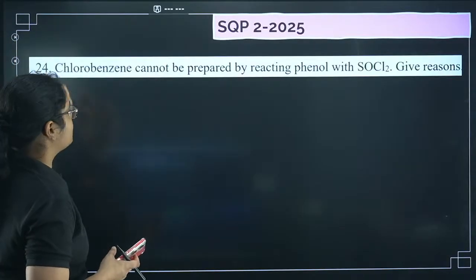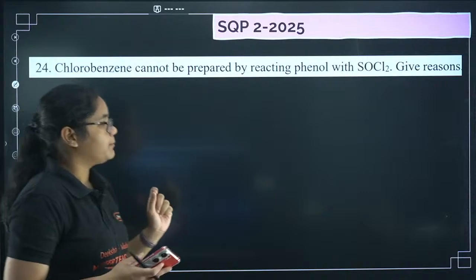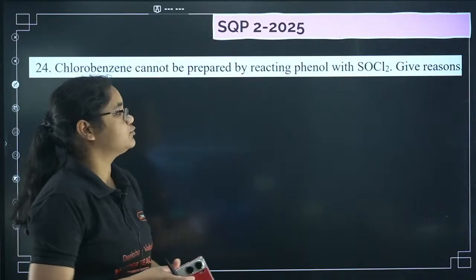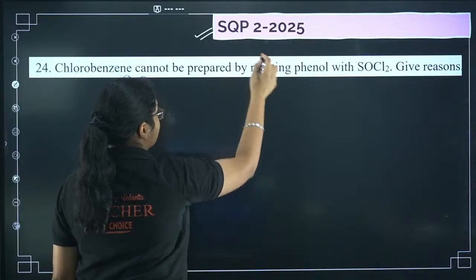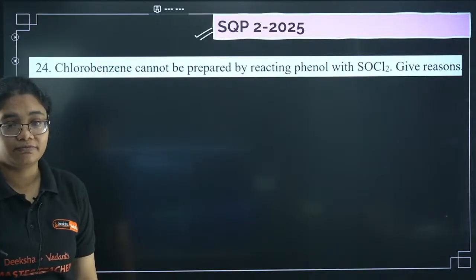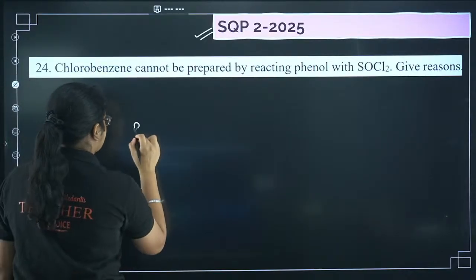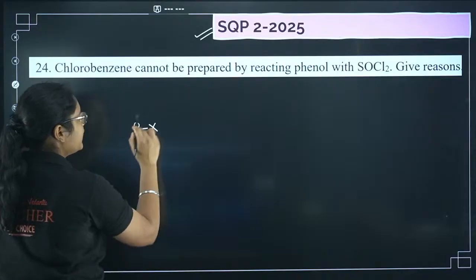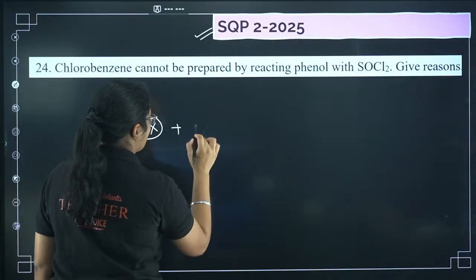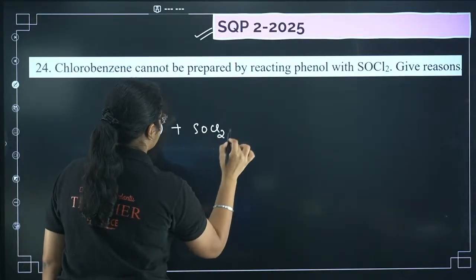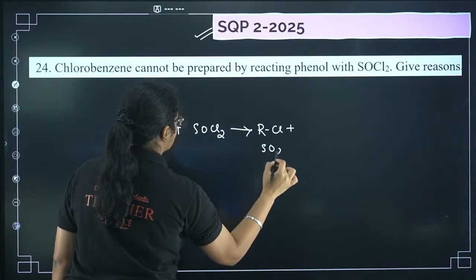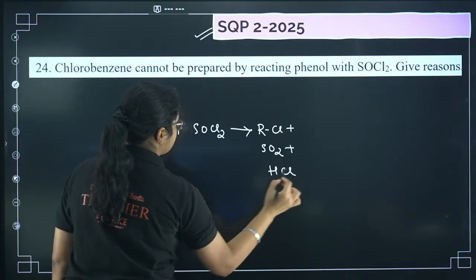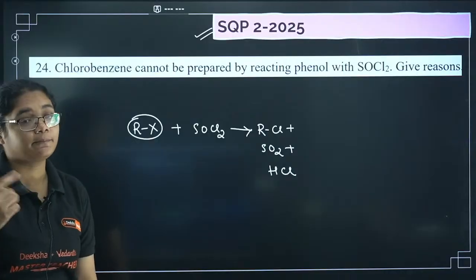Moving to question number 2. Chlorobenzene cannot be prepared by reacting phenol with SOCl2, give reason. You can see this question is from sample question paper 2 of 2025. Now as we see, RX is there, and when you react it with SOCl2, we get RCl plus SO2 plus HCl, and we say that this is the most preferred product also.